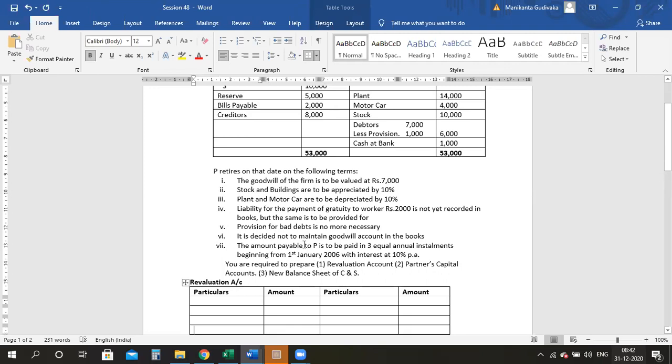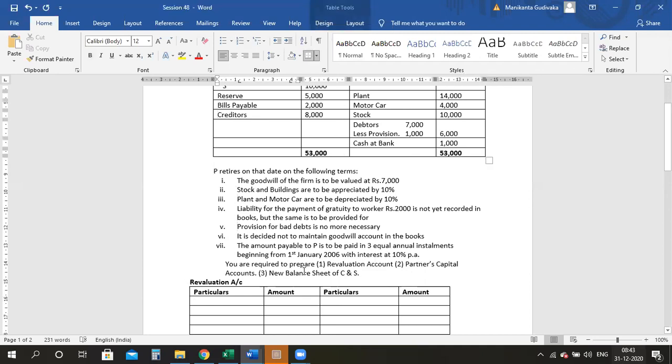Clear? It is decided not to maintain the goodwill account in the books. The amount payable to P is paid in 3 equal installments. Are you understanding? 3 equal installments beginning from 1st of January 2006 with an interest rate of 10% per annum. You're required to prepare the revaluation account, partners' capital account, and new balance sheet of C and S.